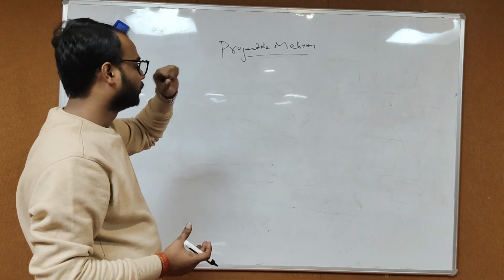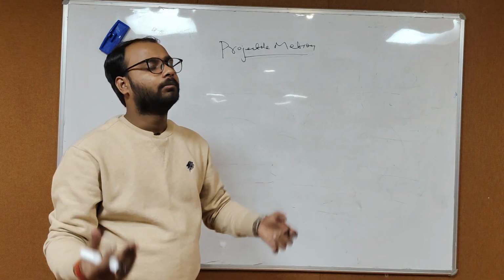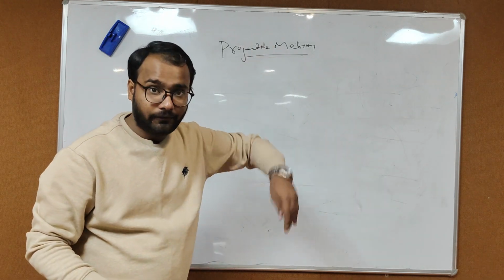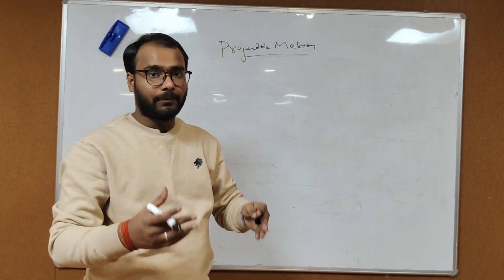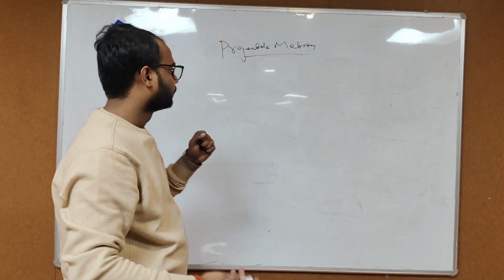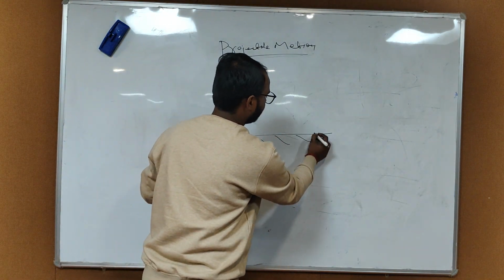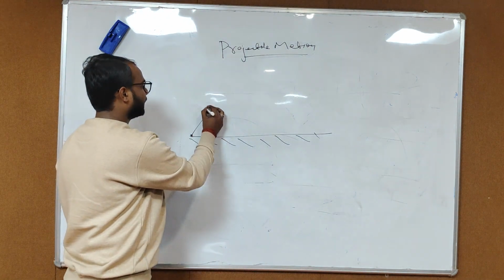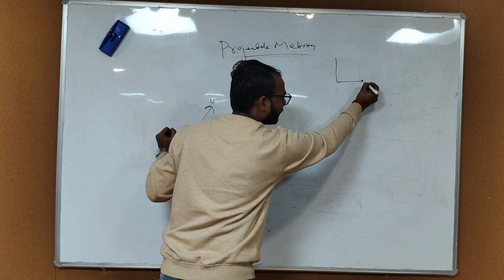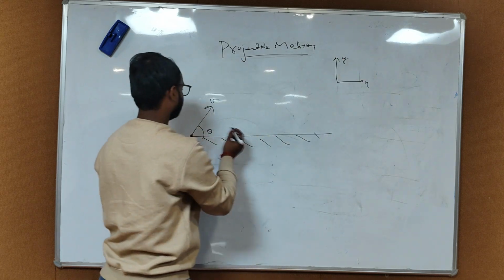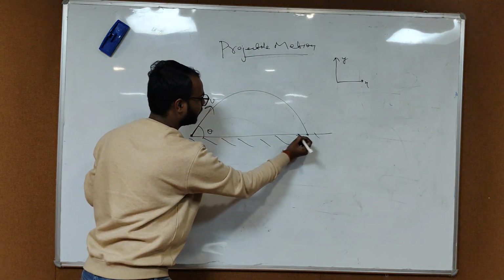So what is projectile motion? Basically, in layman's terms, we can say any motion under the influence of gravity that follows a specific trajectory, that is a parabola, is called projectile motion. Here is a good diagram of projectile motion. Let's suppose a ball is thrown at an angle theta with some velocity v. Here is the x-axis, here is the y-axis, and the ball will follow this trajectory and land at this point.